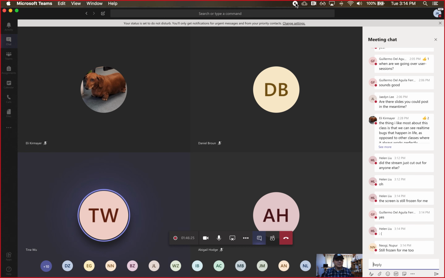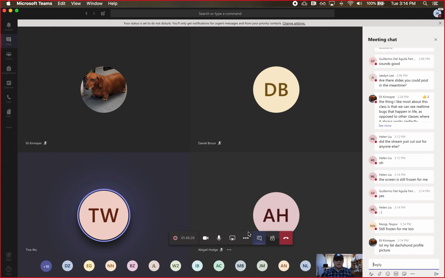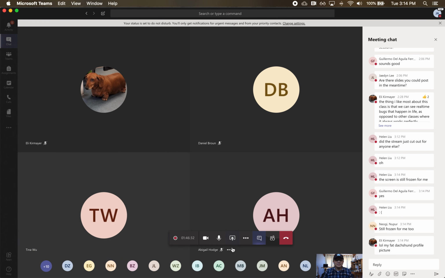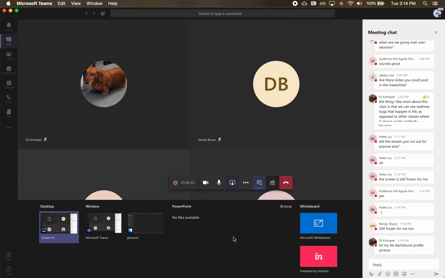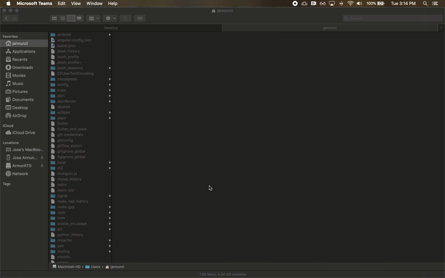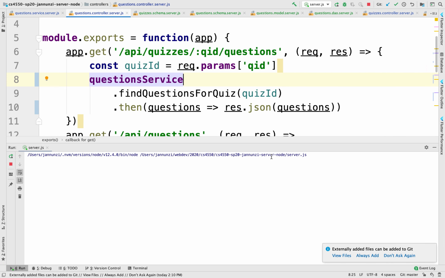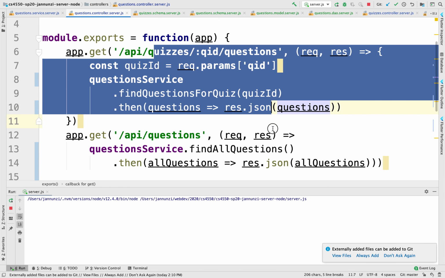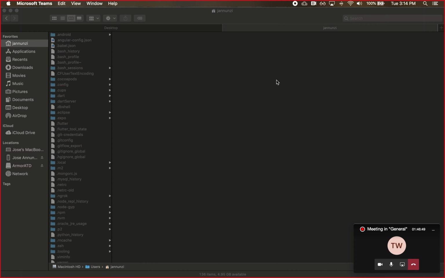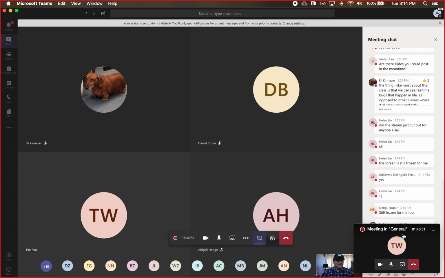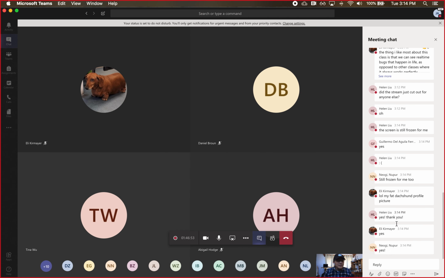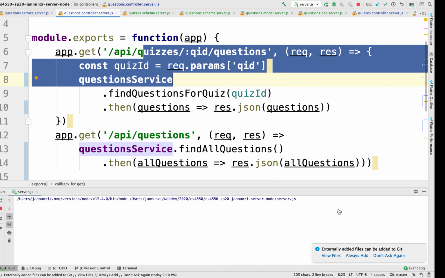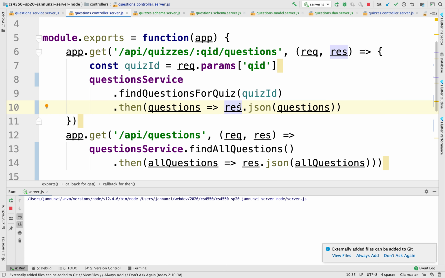Let me stop sharing and let's share again. My fan, stop this. I'm going to share again. Can you see my screen? Can you see my mouse move? Can somebody not see? Yes, okay, great. Thank you. What was I saying?